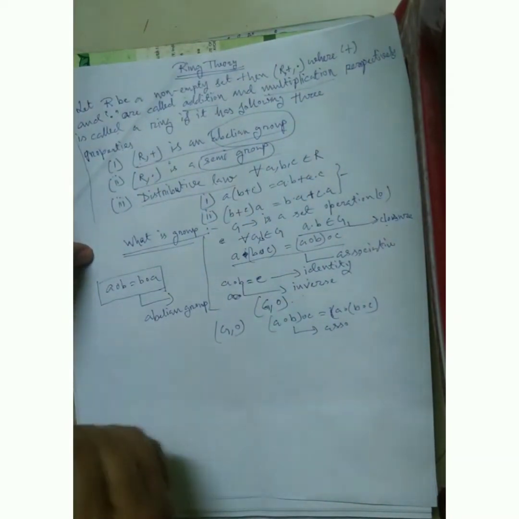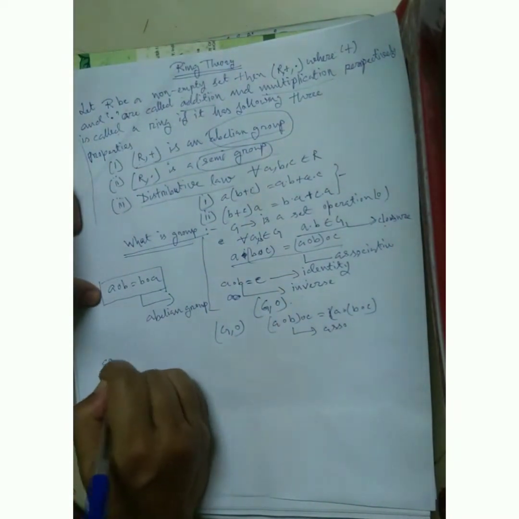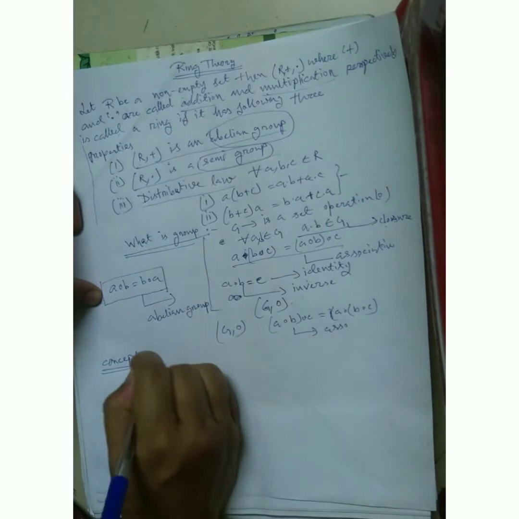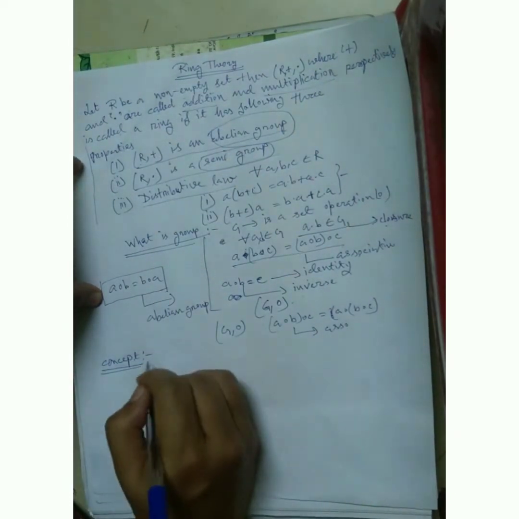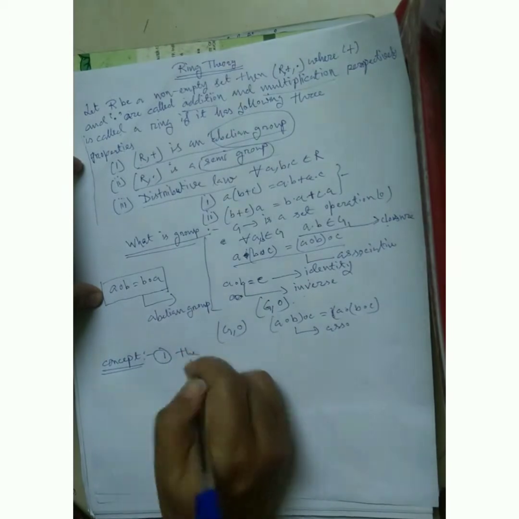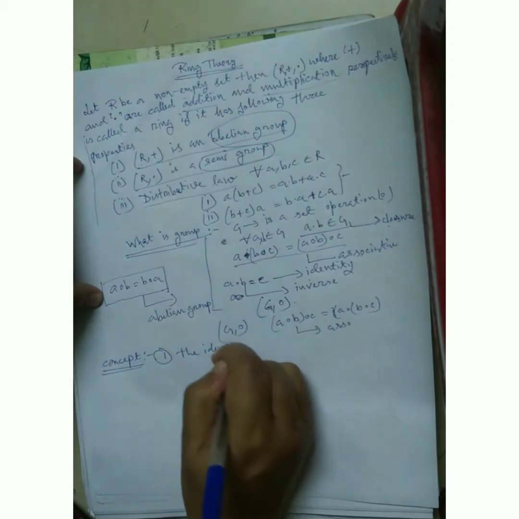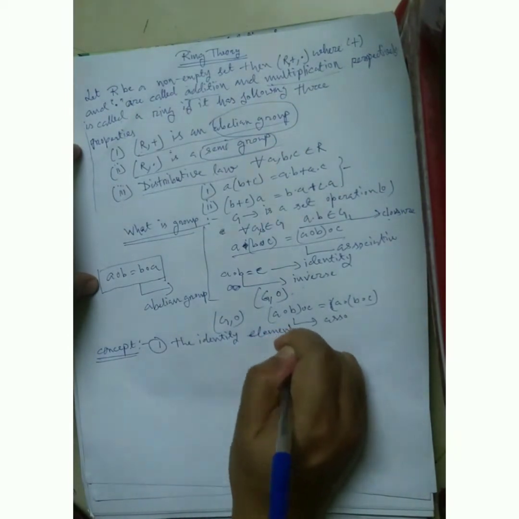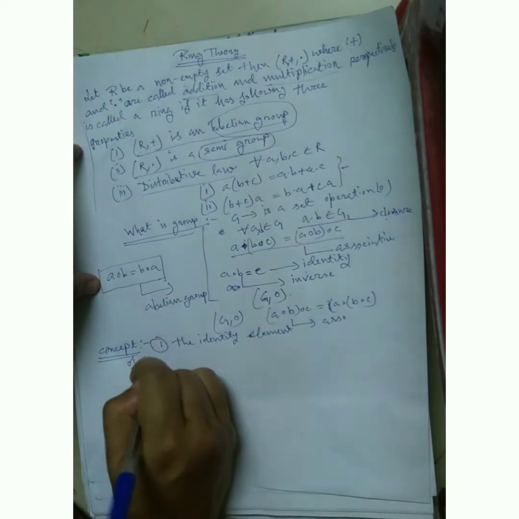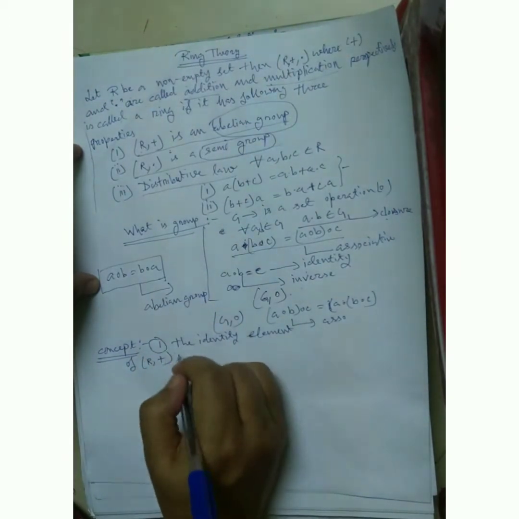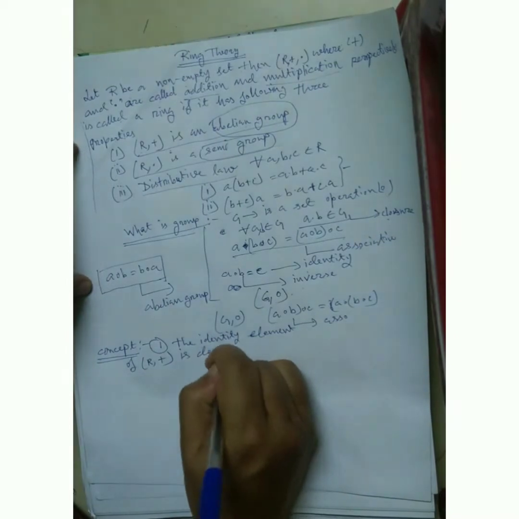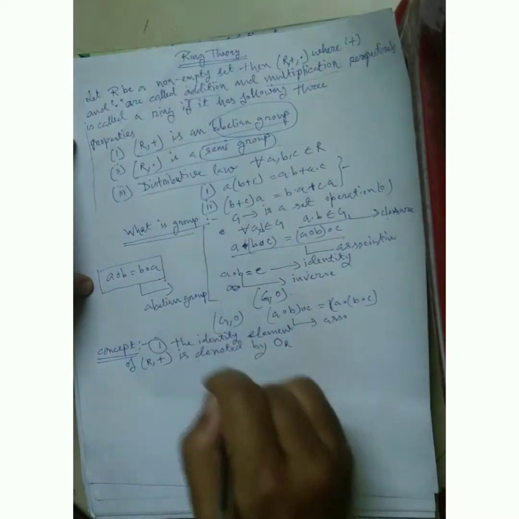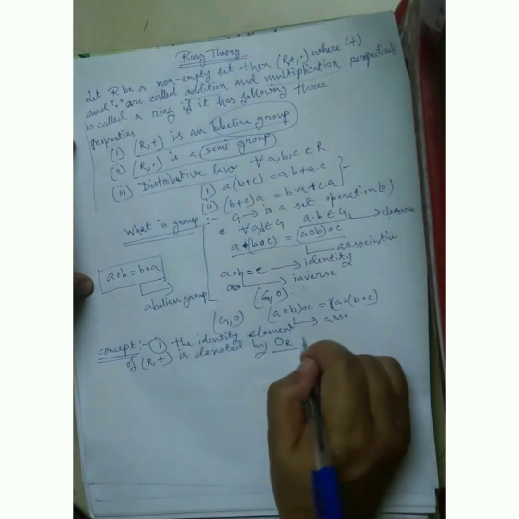Now I am coming to the concepts with respect to the CSIR exam. What is the concept? From the ring, number one, the identity element of (R, +) is denoted by 0_R, or 0.